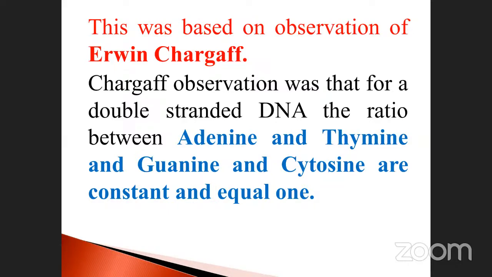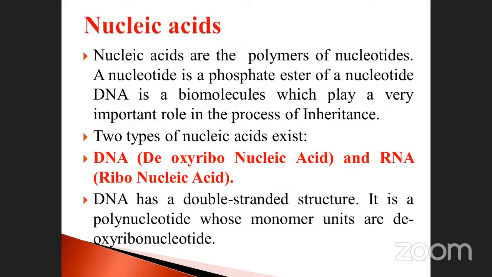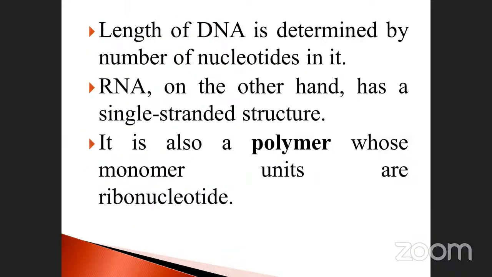Okay, so both are equal in nature. Adenine is equal to thymine. Guanine is equal to cytosine. Adenine combines with thymine with the help of a double bond, and guanine with cytosine by a triple bond. Don't forget, my dear students, both are equal in nature. Nucleic acids are DNA and RNA. Already we studied polynucleotide, otherwise called nucleotide. The length of the DNA molecule is determined by the number of nucleotides.